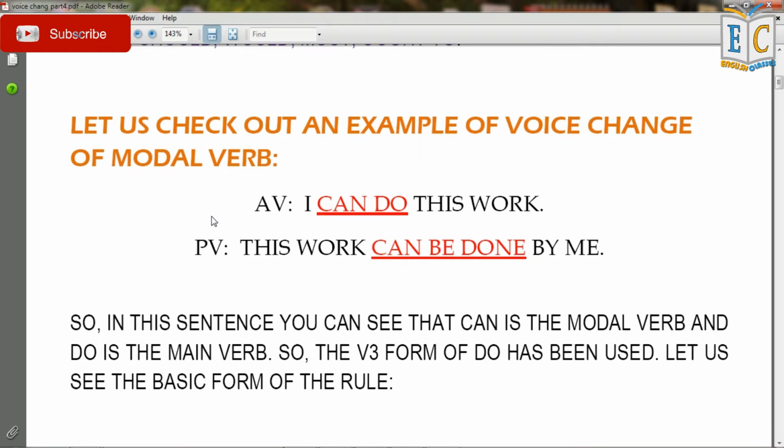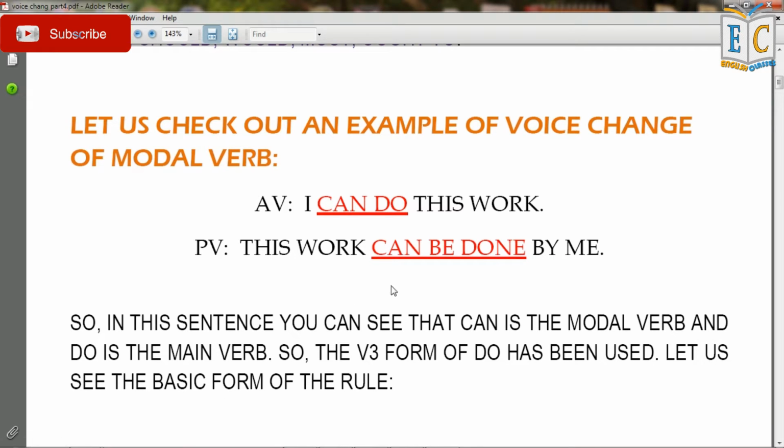Let us check out an example of voice change of modal verb. In active voice, I can do this work. In passive voice it becomes, this work can be done by me. So in this sentence you can see that can is the modal verb and do is the main verb. So the V3 form of do has been used, which is done.